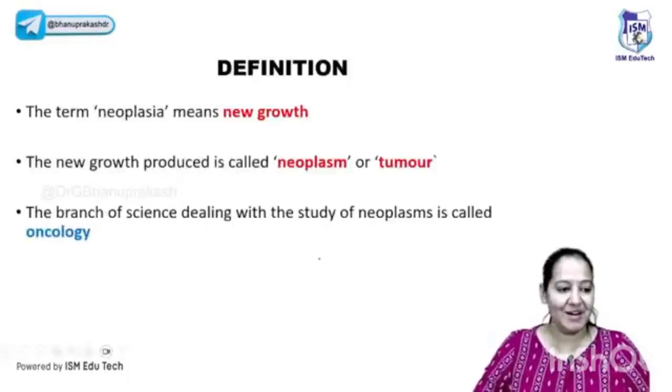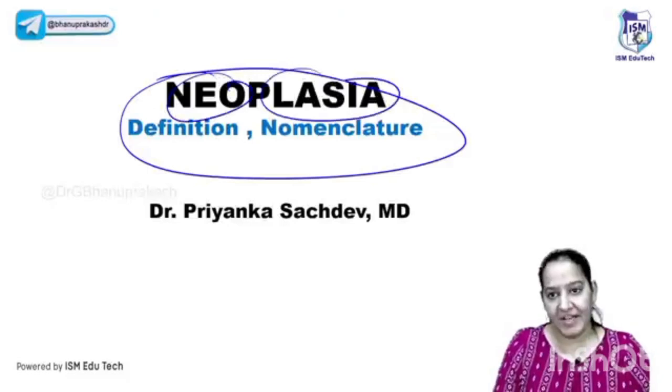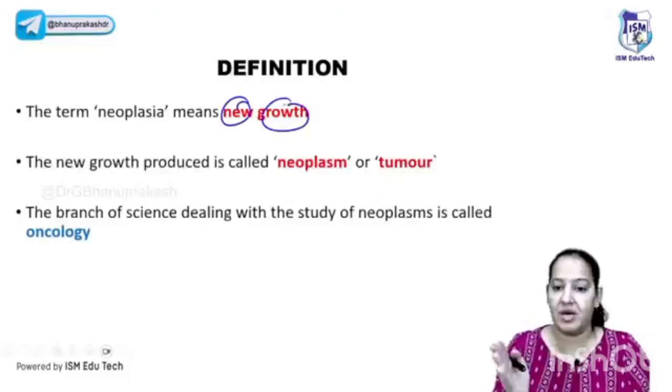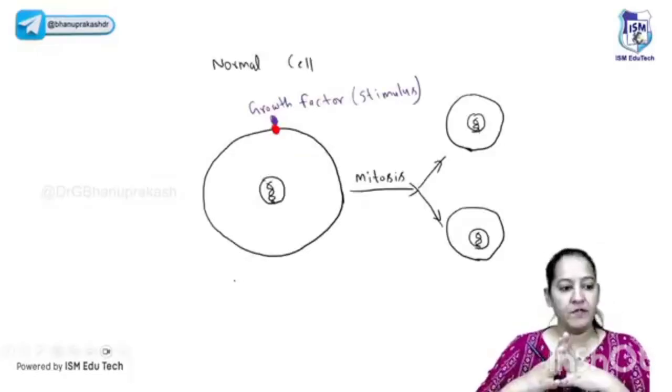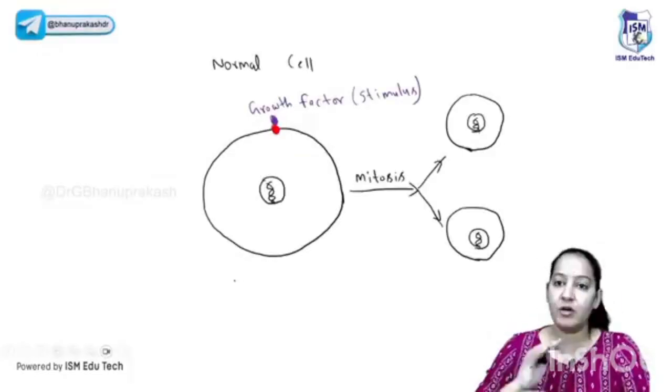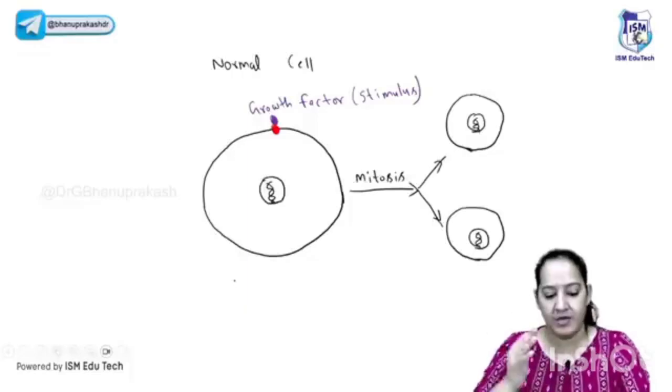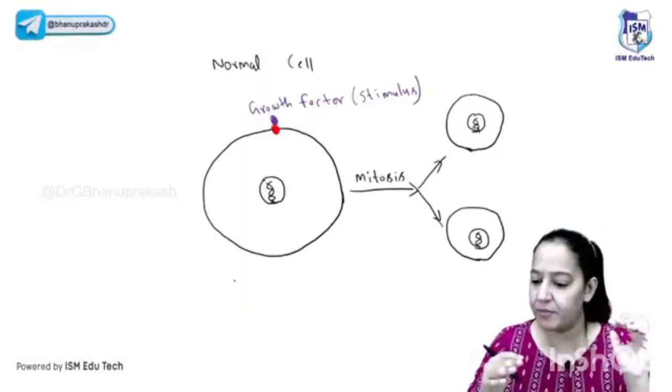And you all there? Can I start neoplasia? So let's start neoplasia. What is neoplasia? Neoplasia means new growth. Neoplasia, the new growth, which is known as tumor. The study of neoplasia is known as oncology. So how will you define a neoplastic cell? How is the neoplastic cell different from the normal cell? Can you tell me the answer?